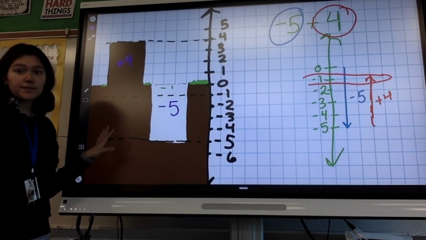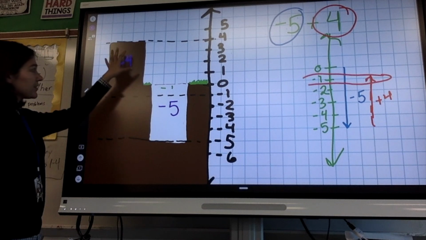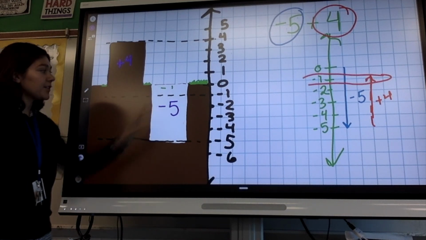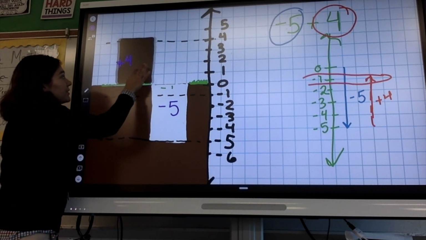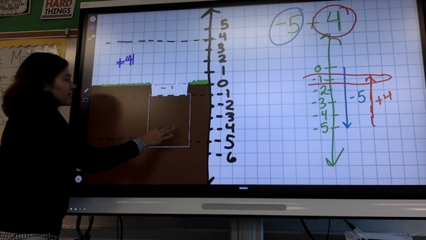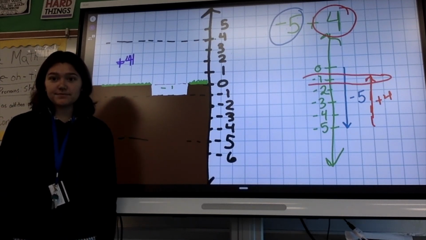So for this question, if we're adding our pile of dirt, our positive 4, with our hole that's 5 deep, what's going to happen? Well, I'm going to take my positive 4, put it into my hole, and it's going to fill almost all of the hole.